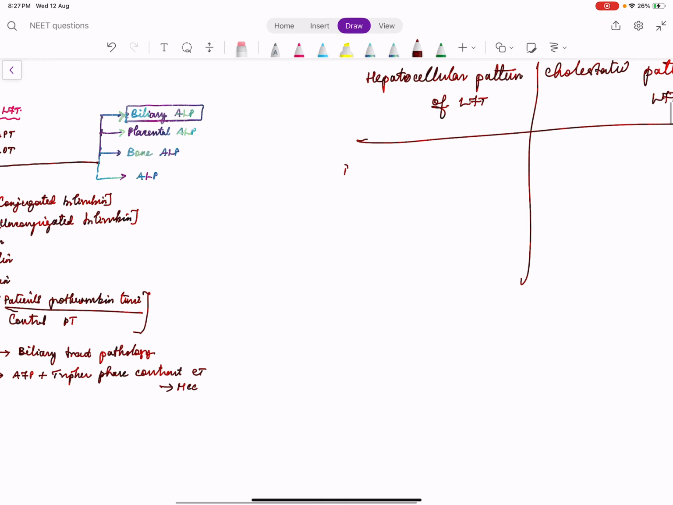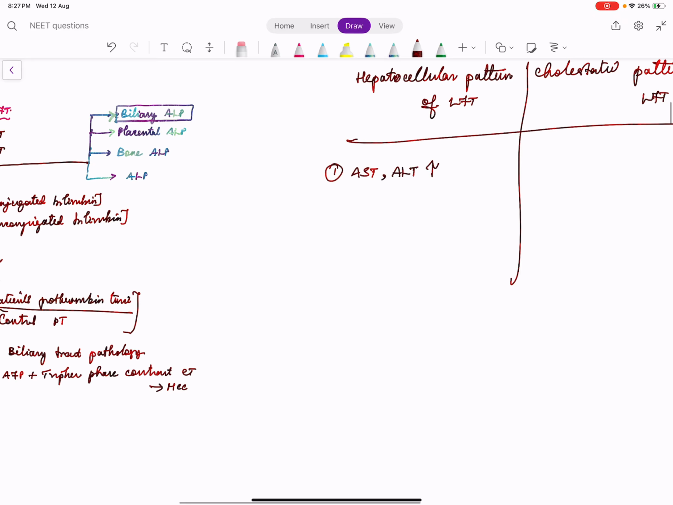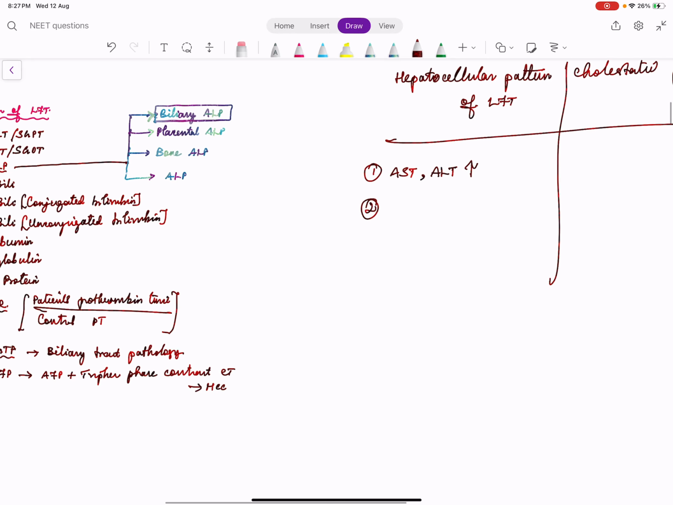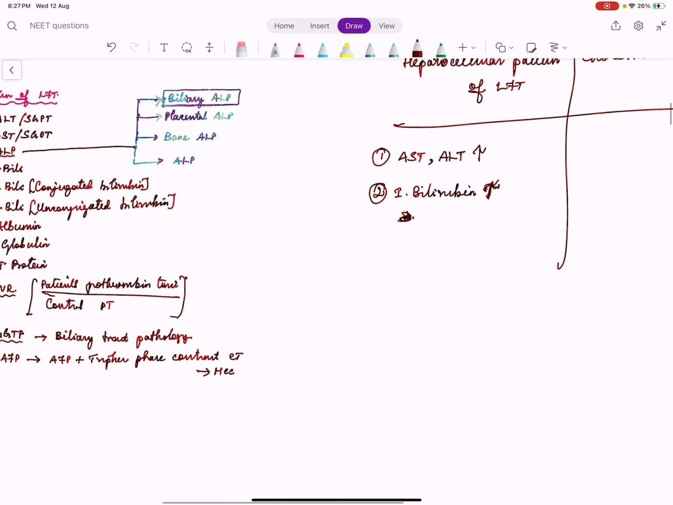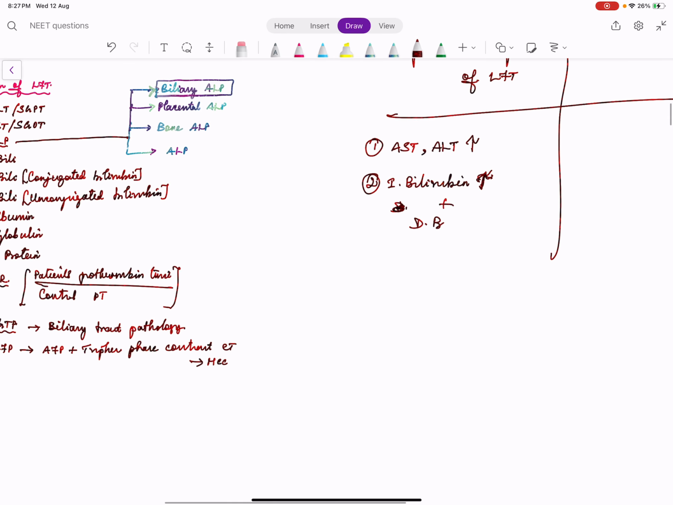In hepatocellular pattern, what it means is the liver is getting damaged. The liver cells have AST and ALT, so AST and ALT will increase. The function of the liver is to conjugate the bilirubin. So when the liver cells are damaged and cannot conjugate, what will happen to the bilirubin? Indirect bilirubin will rise, and direct bilirubin also will rise. But the indirect bilirubin rise will be more. Definitely direct bilirubin also will rise.